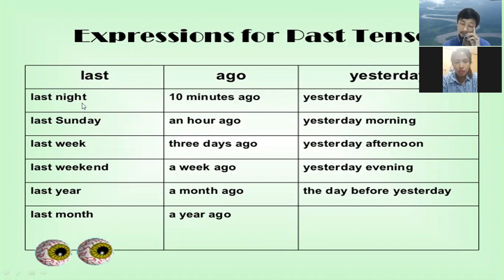Last example: last night, last Sunday, last week, last weekend, last year, last month. Ago: 10 minutes ago, an hour ago, 3 days ago, a week ago, a month ago, a year ago. Yesterday, yesterday morning, yesterday afternoon, yesterday evening, the day before yesterday. Okay, that's great, I think you understand about this. This is talking about time, yeah?